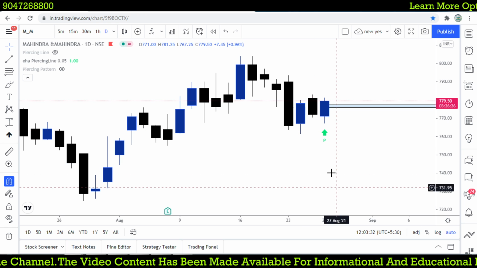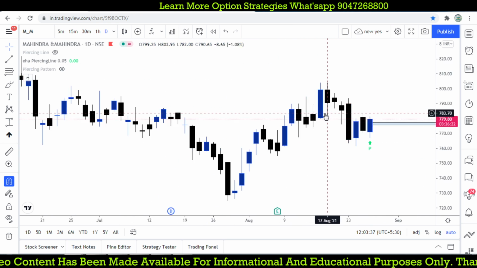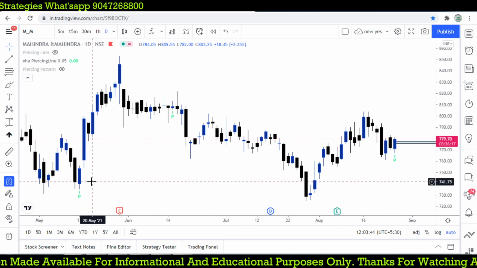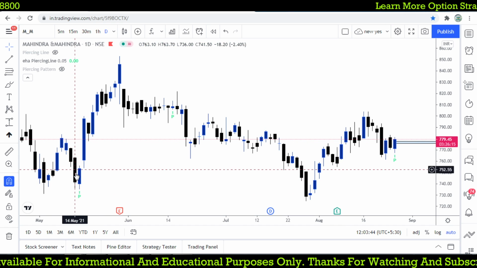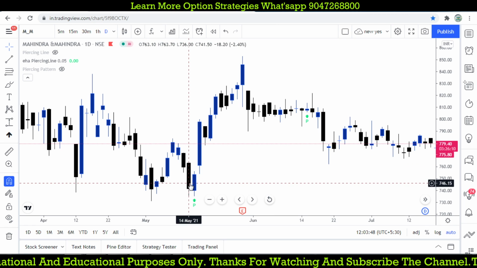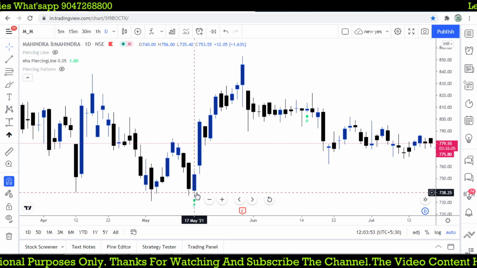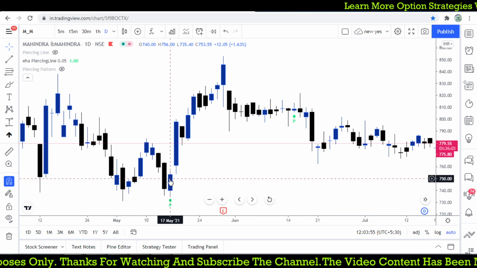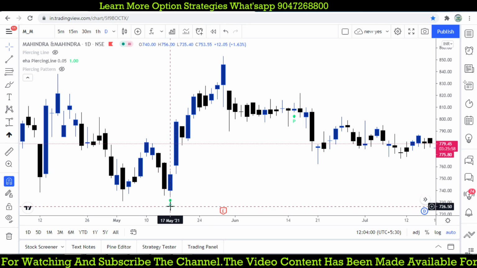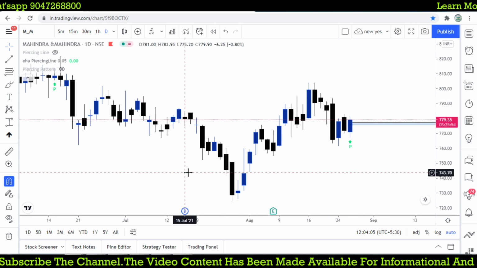So that is exactly the piercing line, which forms here, and the previous candle should be a big candle. The sellers were in control in the previous candle and it opened below that level, so it is in seller control, but immediately the buyers take action and the price moves towards 50% of the body. That gives you the sentiment changing from the seller towards the buyer. So that is the idea where we are going to plan these piercing candles.